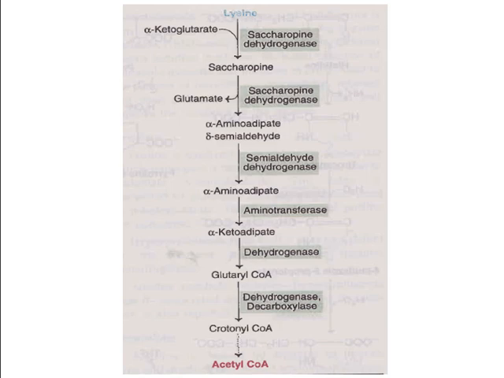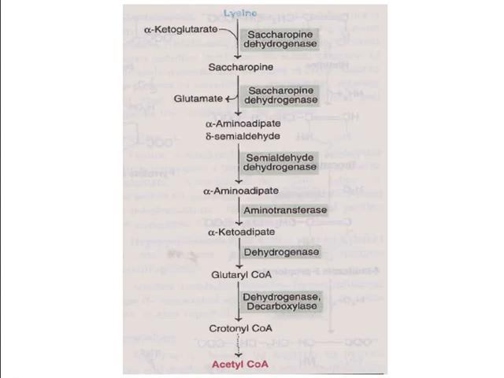This saccharopine undergoes dehydrogenation to form alpha amino adipate delta semialdehyde with the help of the enzyme dehydrogenase. Again, this semialdehyde undergoes dehydrogenation with the help of semialdehyde dehydrogenase to form alpha amino adipate. This alpha amino adipate converts to alpha keto adipate with the help of the enzyme aminotransferase.